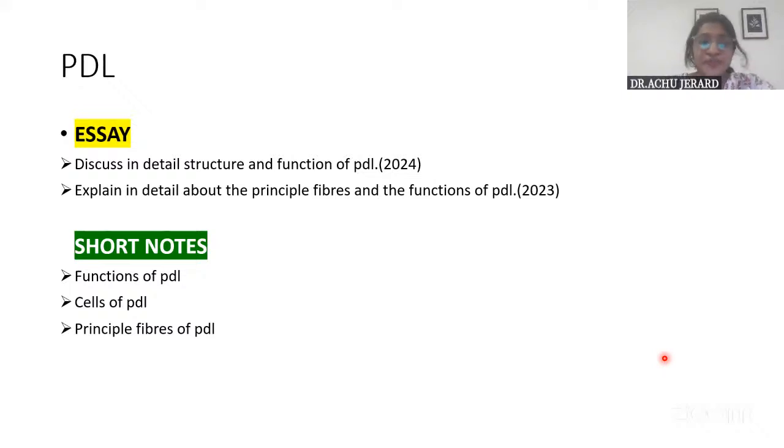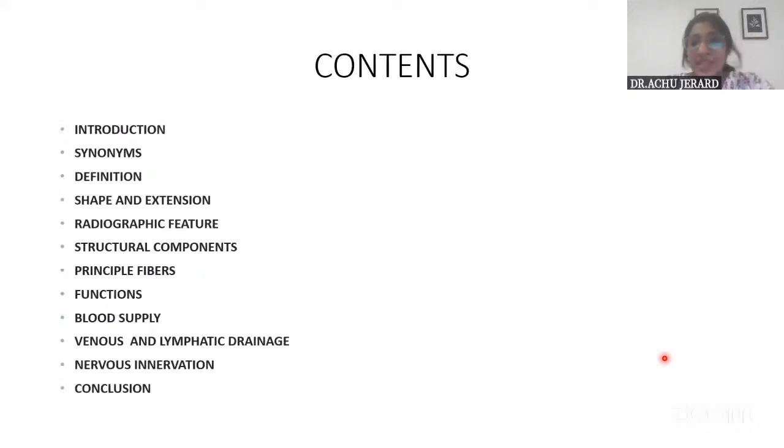When an essay is written, first and foremost, you should definitely write the contents in the first page. Even if it is a question that you don't know anything about, you will start writing, so leave some space for the contents to be written later so that you can fill in those spaces after you have completed writing all the answers. So contents is a must for an essay.